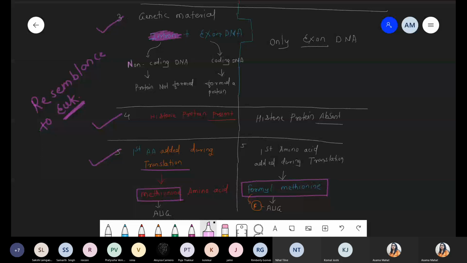Okay, so should I continue with the next part? Types of archaebacteria. Should I continue? Komal, Sakshi, Samarth, Sejal, Shivangi, Siddhi, Vinaya.